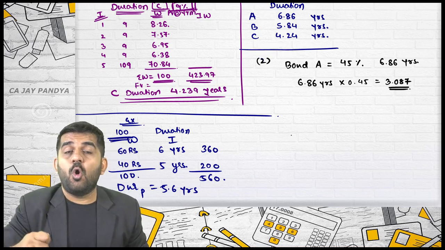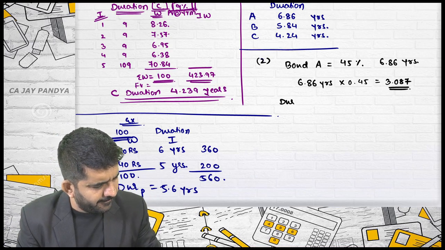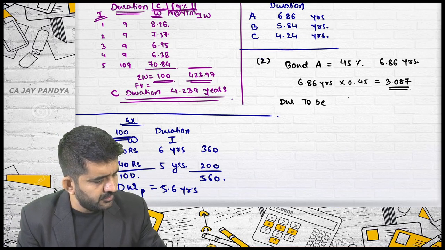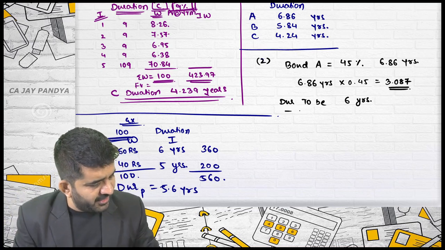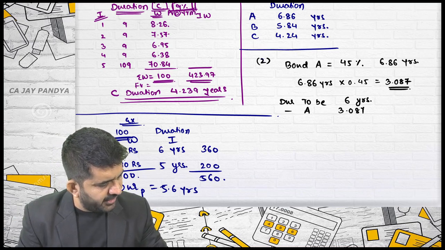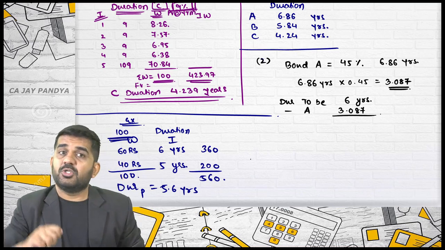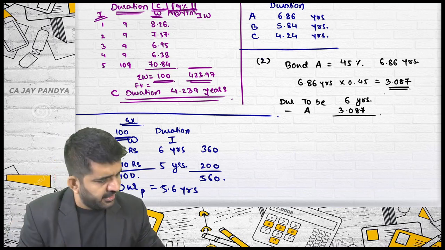How much do you want the duration of the portfolio to be? It is 6 years, out of which the contribution of A is 3.087, because it is decided that you need to invest 45% in A. Is it alright?